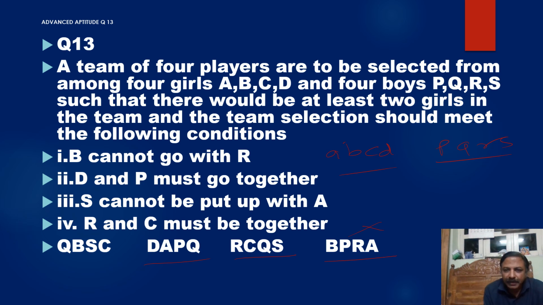Now if you see, we have P, Q, R as 2 boys and 2 girls. R is a girl, Q is a girl, S is a girl. This option is wrong. A, D and P, Q. This is okay. In A, D and P, Q, what happens? D and P must go together. R and C must go together. B and R cannot go together.